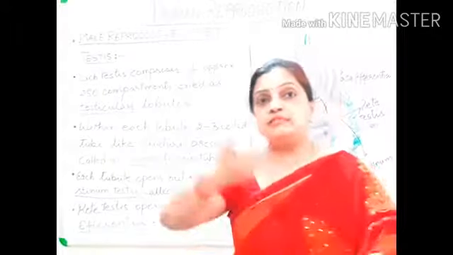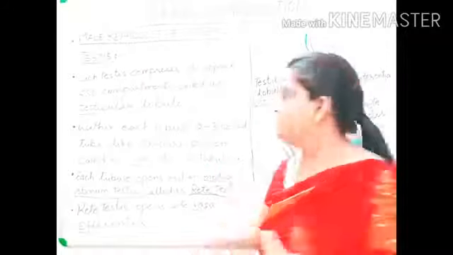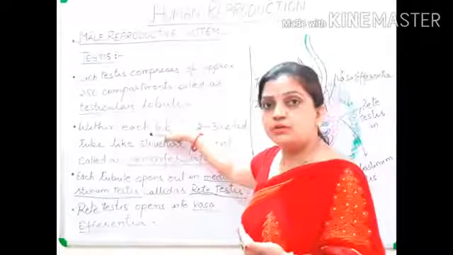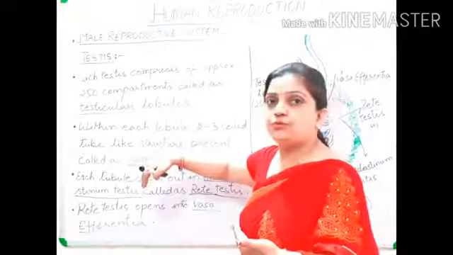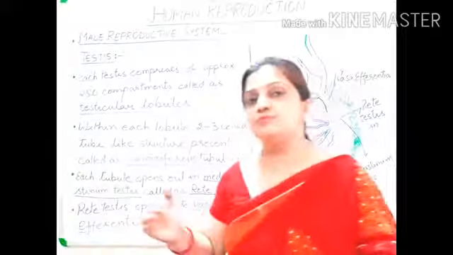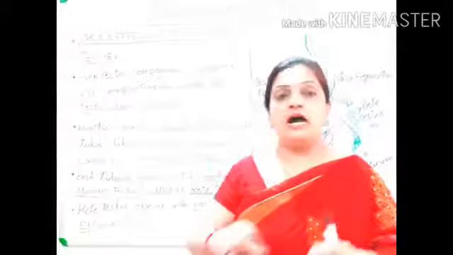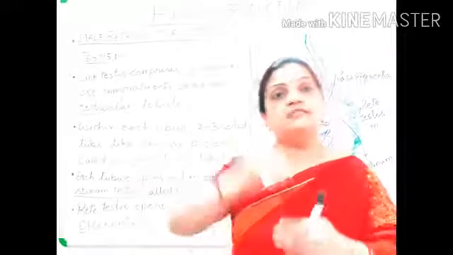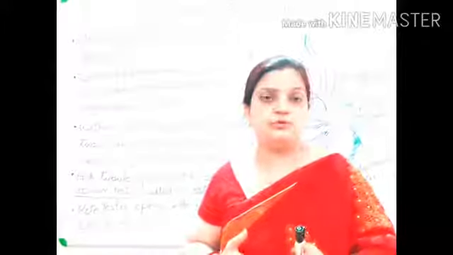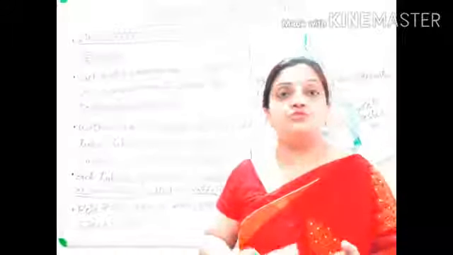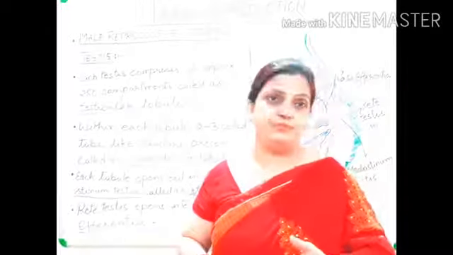Now we will be moving inside the testicular lobule. Inside the testicular lobule, your seminiferous tubules are present. Now what are seminiferous tubules? Seminiferous tubules are a coiled tube-like structure located inside the testicular lobule, and each testicular lobule comprises 2 to 3 seminiferous tubules.